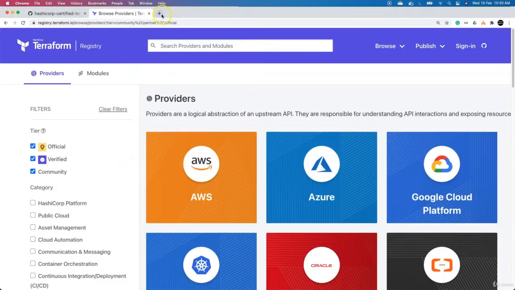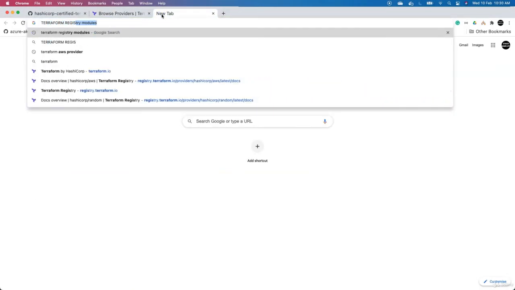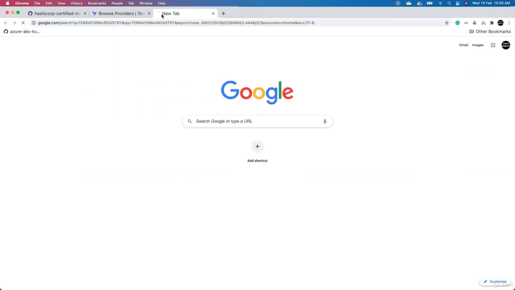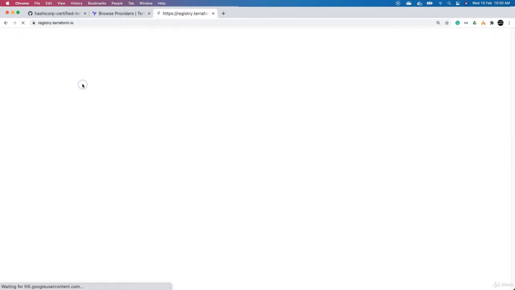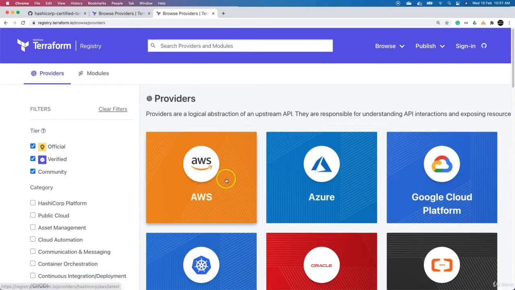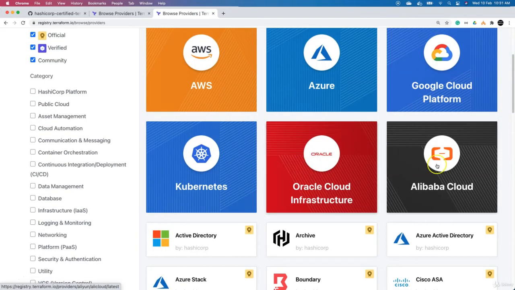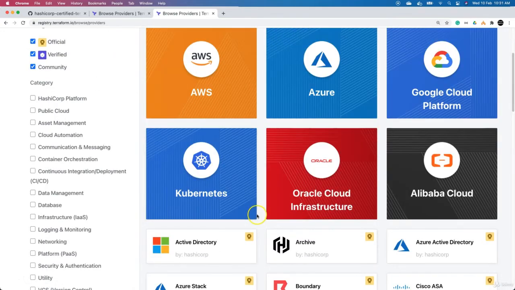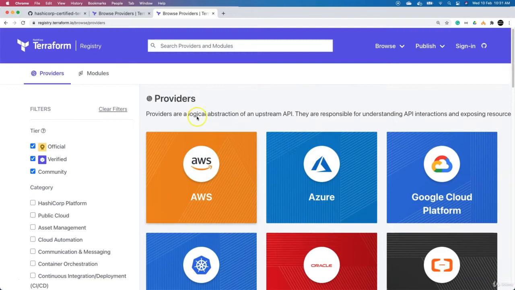If you go and search for Terraform registry, you will find the registry, and there you can see how many Terraform providers and modules are available as of today. You can see 776 providers and 5049 modules. If you click on browse providers, you can find the provider for AWS, Azure, Google Cloud, Kubernetes, Oracle Cloud, Alibaba. There are multiple providers available, provided by HashiCorp, and also third-party providers.